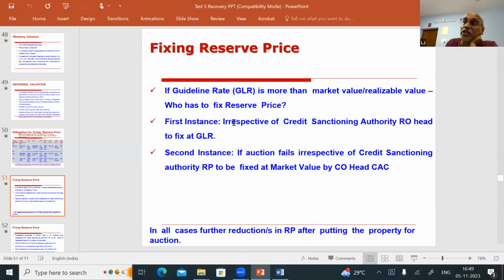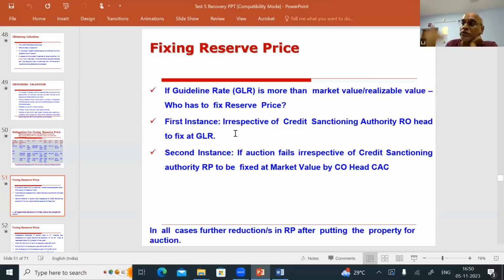Irrespective of the sanctioning authority, the sanction may be done by HO also. The sanction would have been given by the MC of the board also. Irrespective of the credit sanctioning authority, whenever the guideline rate is more than the realizable value or the market value, the RO at the CAC will fix the reserve price, and he cannot go below the guideline rate. Okay, one sale has gone and it is not successful.